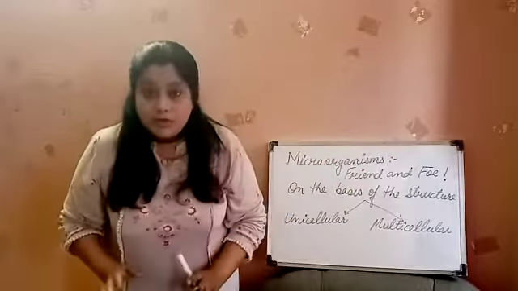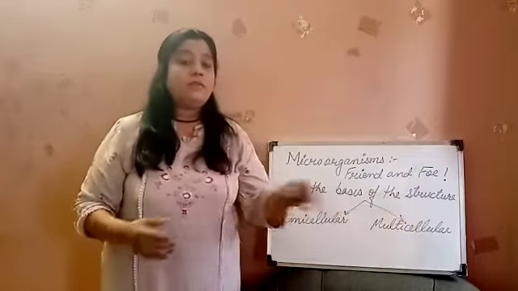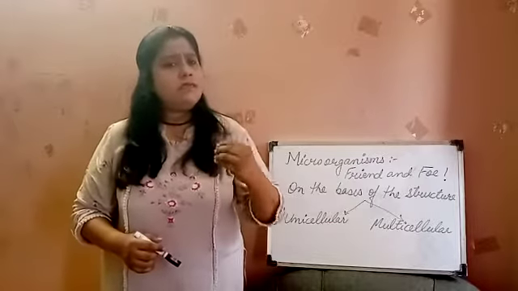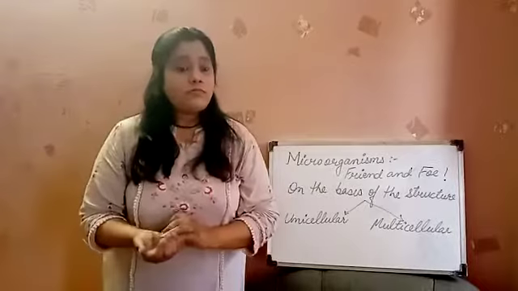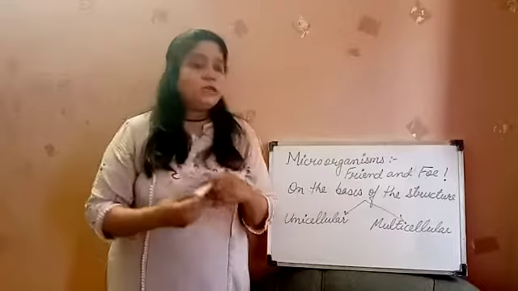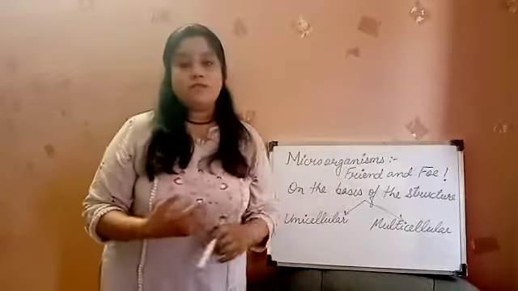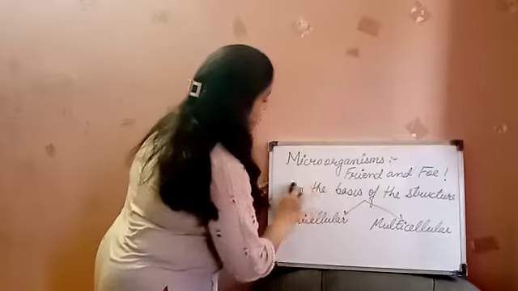Microorganisms can also be classified as unicellular or multicellular, but here the multicellular organisms also have so less number of cells for their structure. So this is the classification of microorganisms on the basis of the structure, that is unicellular and multicellular.